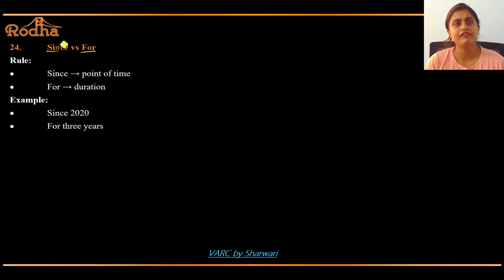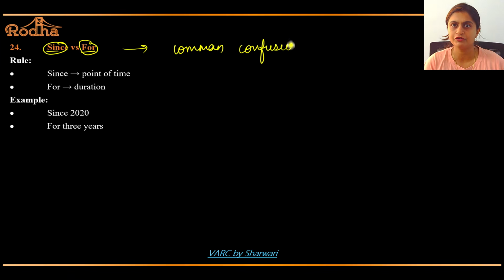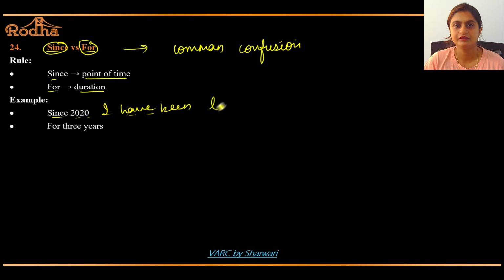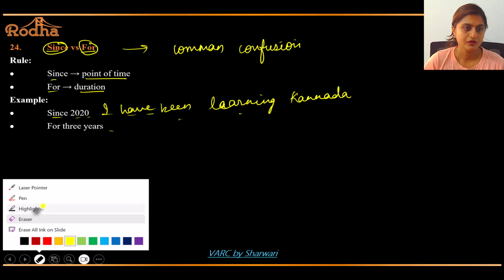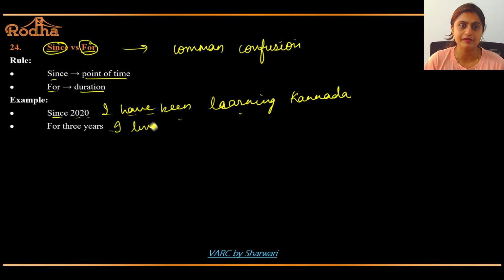Since versus for. When to use since and when to use for. It's a very common confusion. Since, point of time; for, duration. Since 2020, I have been learning Kannada. Okay? For 3 years, I lived in Bangalore. Let's make it simple. I lived in Bangalore. Got it?